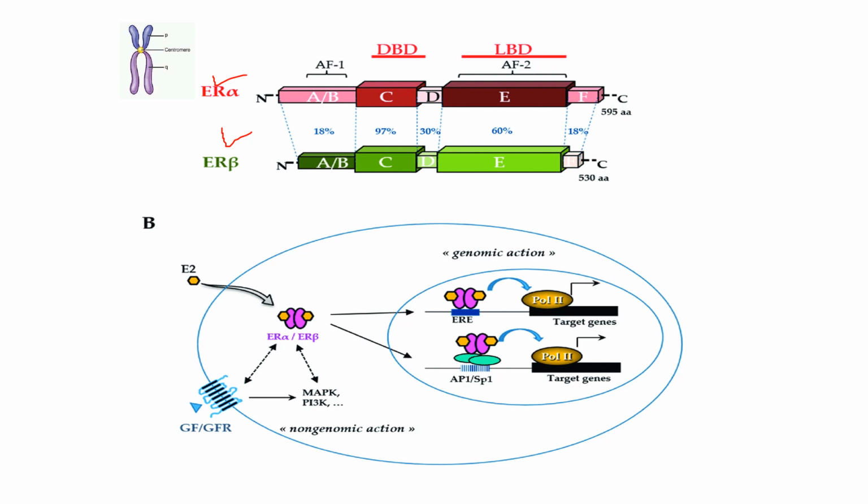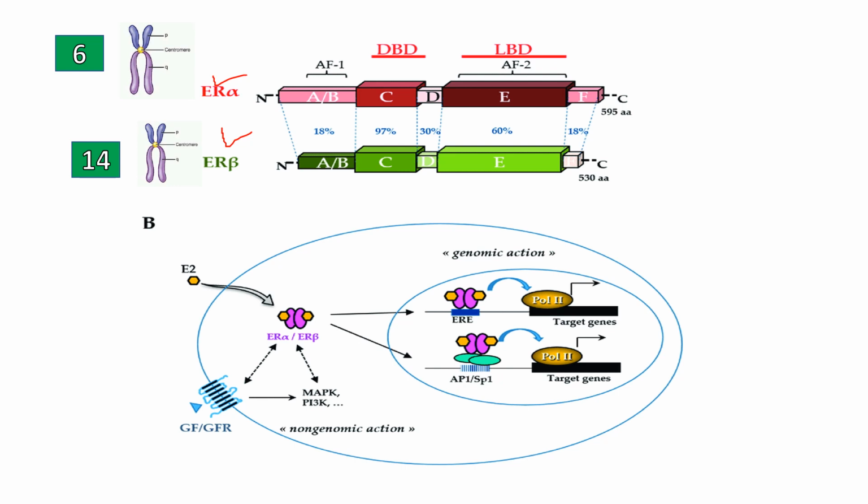ER alpha is encoded by a gene on chromosome number 6, whereas ER beta is encoded by a gene on chromosome number 14. Both these receptors belong to the nuclear receptor superfamily.